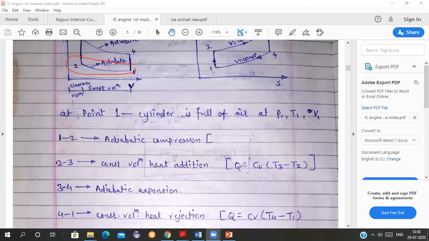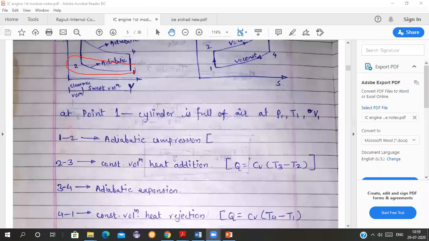Abdul Rahim Garade is telling 10:1. Khan Yasir, 12:1 to 24:1. Is this for SI or CI? CI, yes, very good. 12:1 to 24:1 is the compression ratio for a CI engine, and for an SI engine it is 7:1 to 9:1.